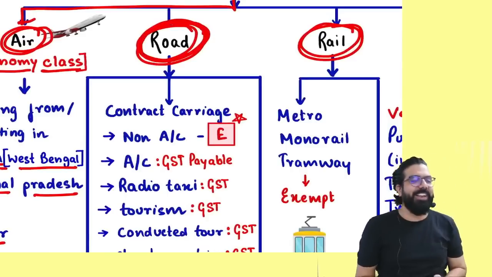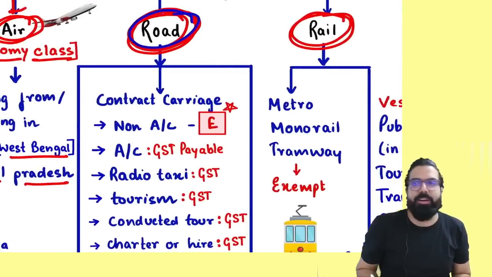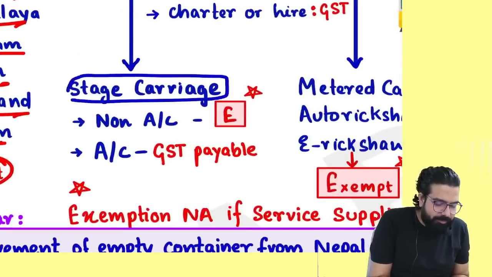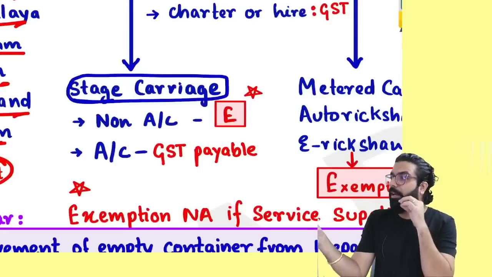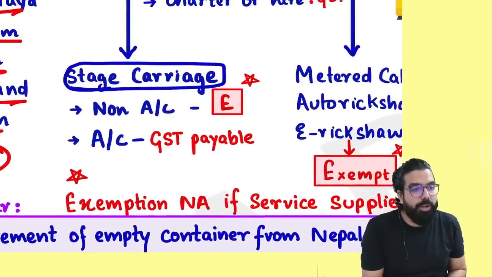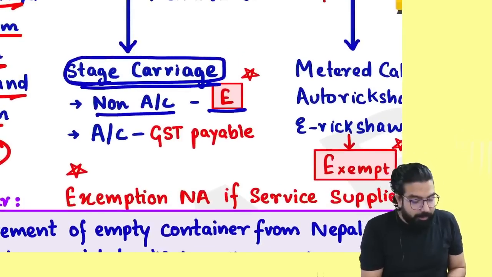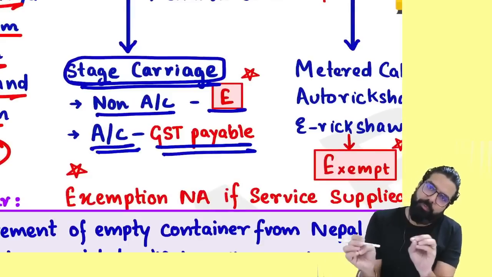Students know, whenever there is transportation by road, it can be by what, everyone? Stage carriers. Now, what are stage carriers? Your local buses. Remember one thing, whenever you are going by stage carriage, non-AC is always exempted. AC, always GST is payable. When you can afford AC, you can afford GST also.